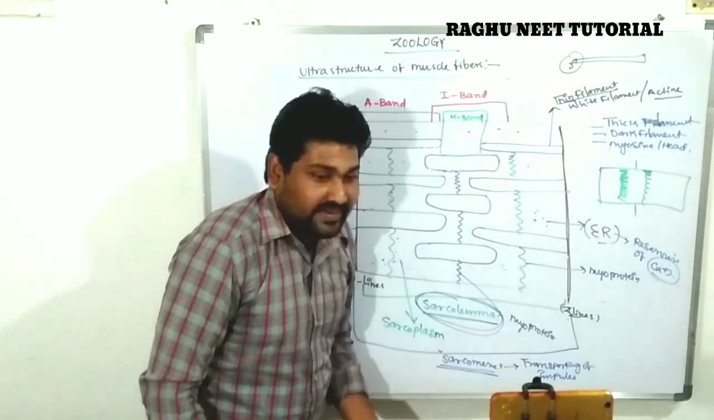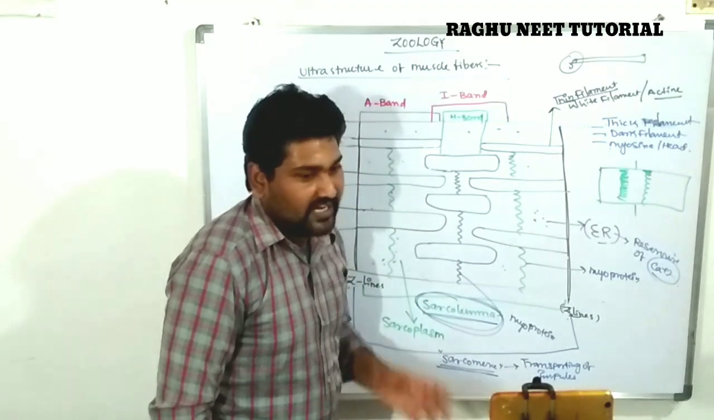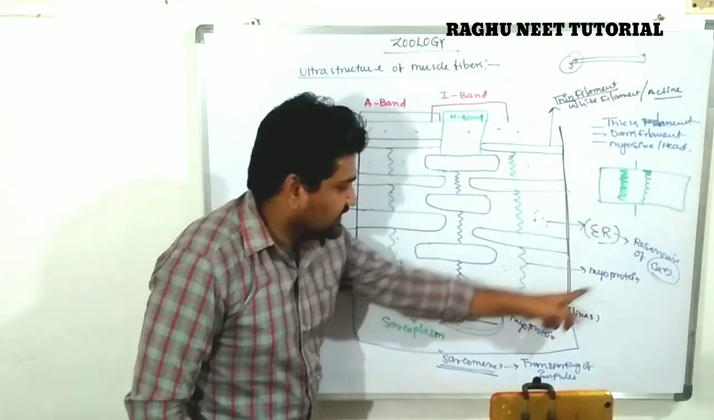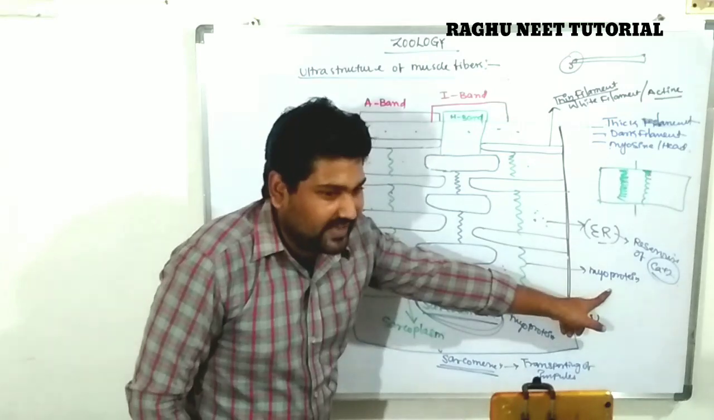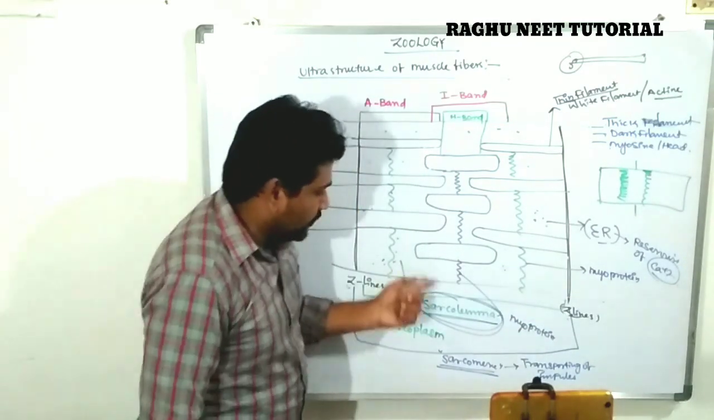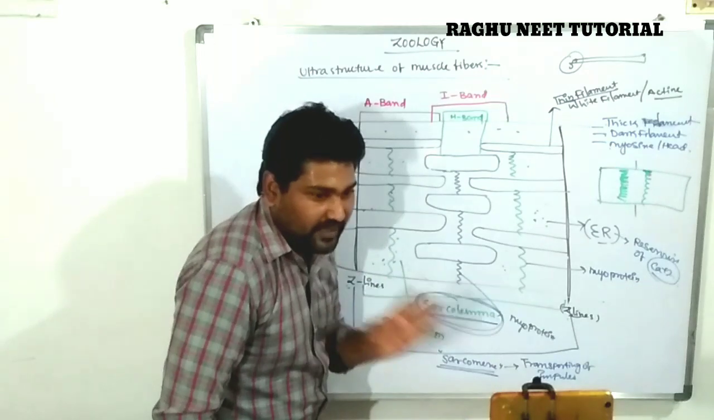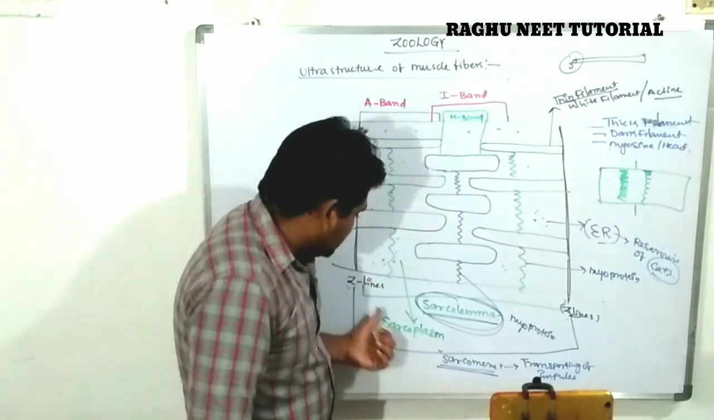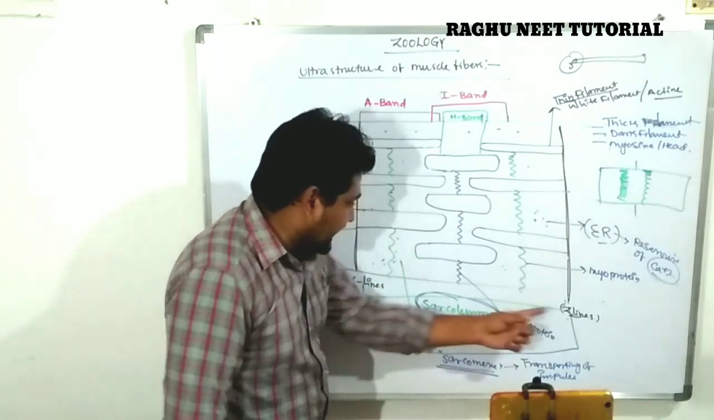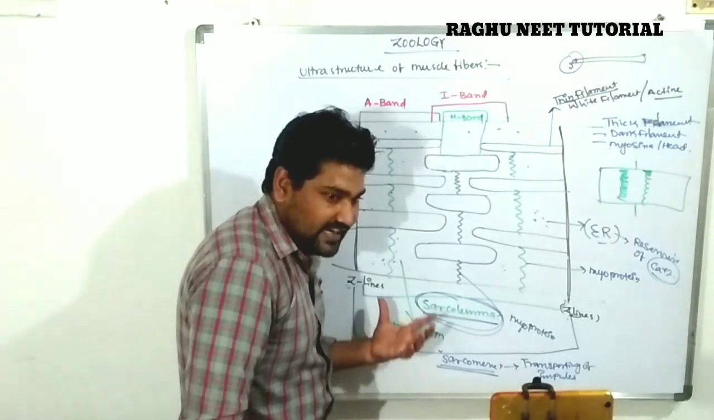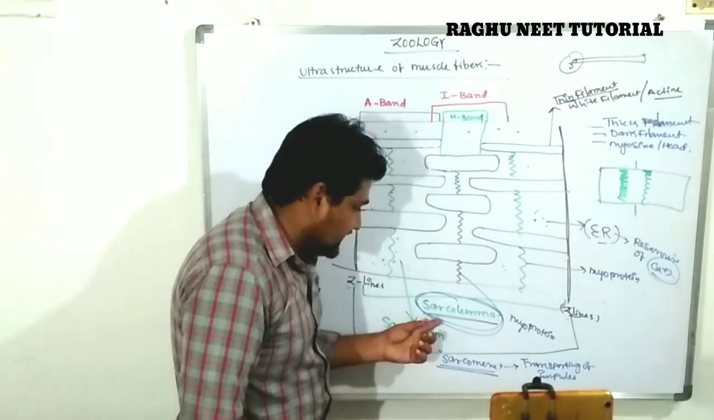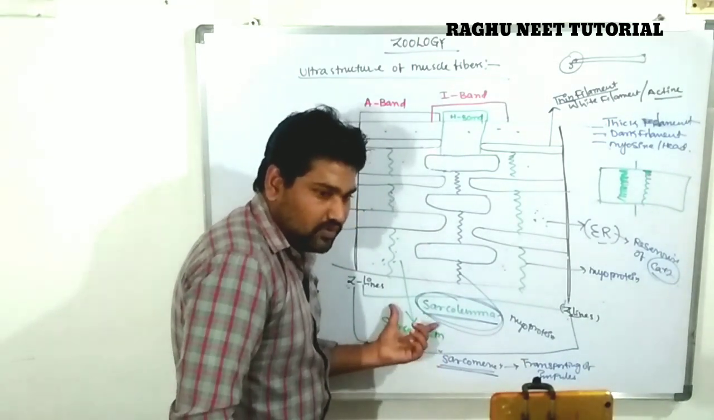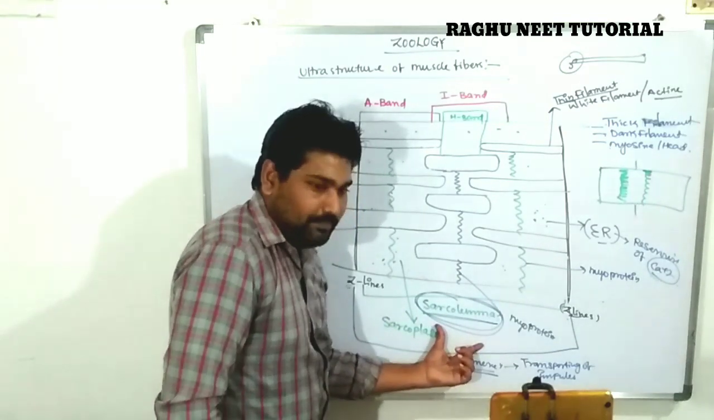The actin and myosin filaments are suspended by one protein, which gives particular strength to the actin and myosin. The protein is known as myomere protein. This myomere protein suspends the actin and myosin filaments. Next one. In between the two Z lines, the region is completely covered by a covering membrane. The outermost covering membrane is known as the sarcolemma.